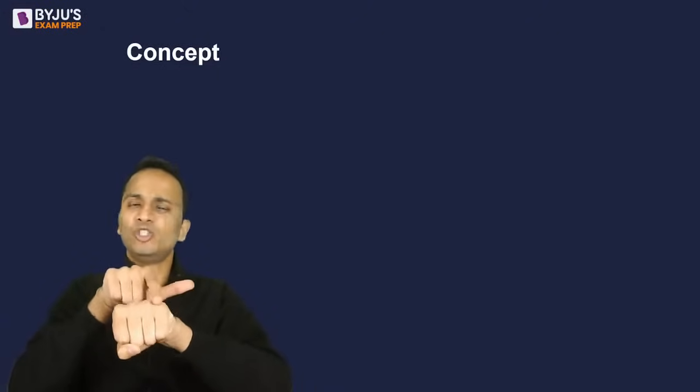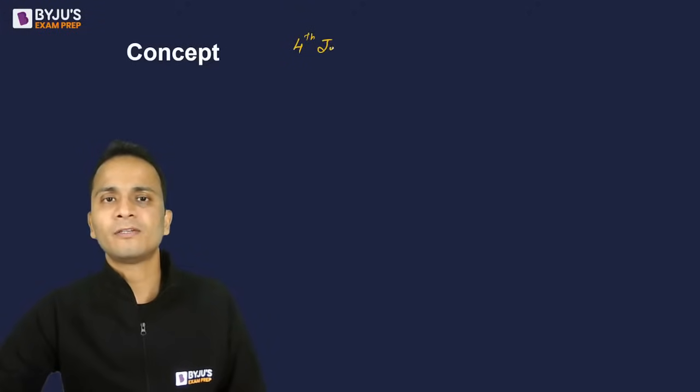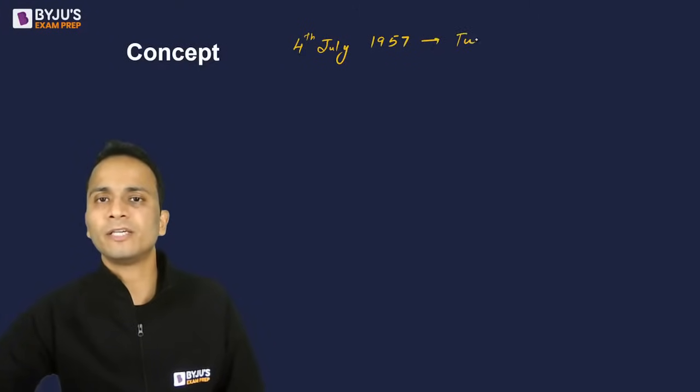You can use any method, January, February, March, April, May, June. Whichever way you want to, just know the number of days in each and every month. Right? So first of all, I'll take a very basic example. Let's say the question gives 4th of July 1957. The day is Tuesday.